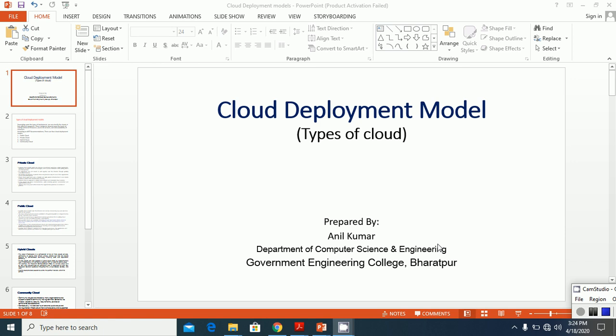We are continuing cloud deployment models. In the previous two lectures, we discussed private cloud and public cloud. In today's lecture, we are going to discuss the next type of cloud deployment model, that is the hybrid cloud.